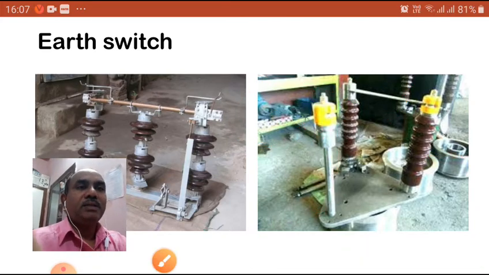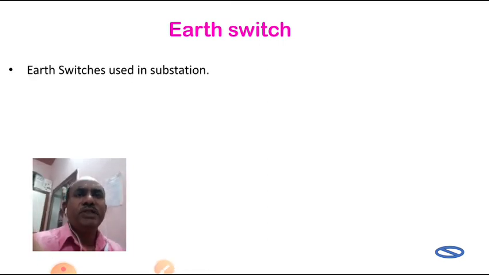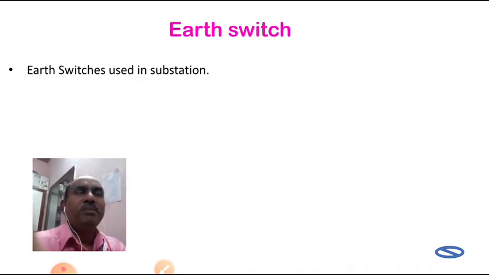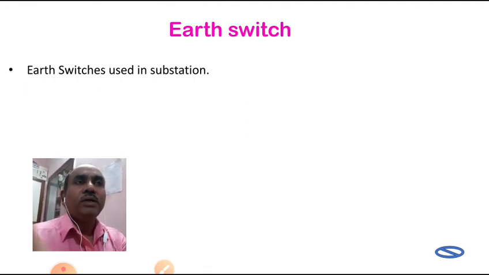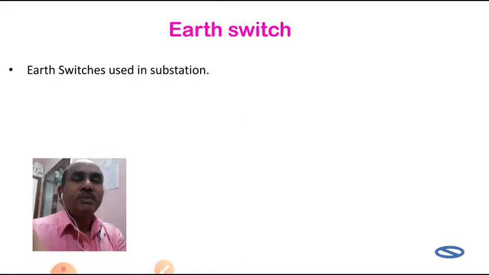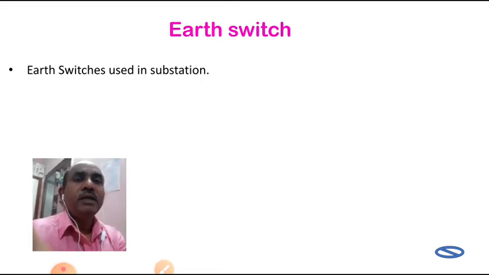Now let us see what the salient points are. The earth switch is generally used in substations, but we do not prefer earth switches in domestic use, because domestic supply is LT, low voltage, so there is no possibility of an induction effect. But in higher transmission and distribution systems, the voltages are above 11 kV: 33 kV, 132 kV, 220 kV, 400 kV, 765 kV. As voltage increases, there is a possibility of an induction effect.